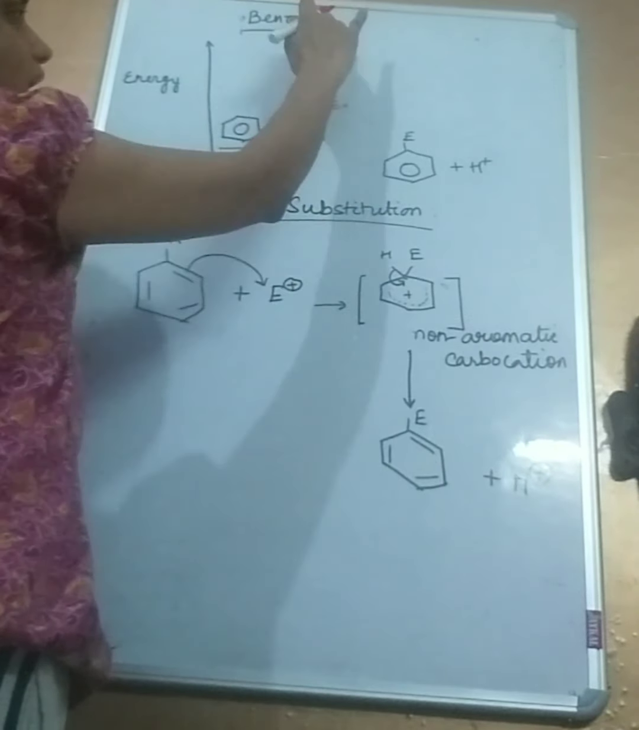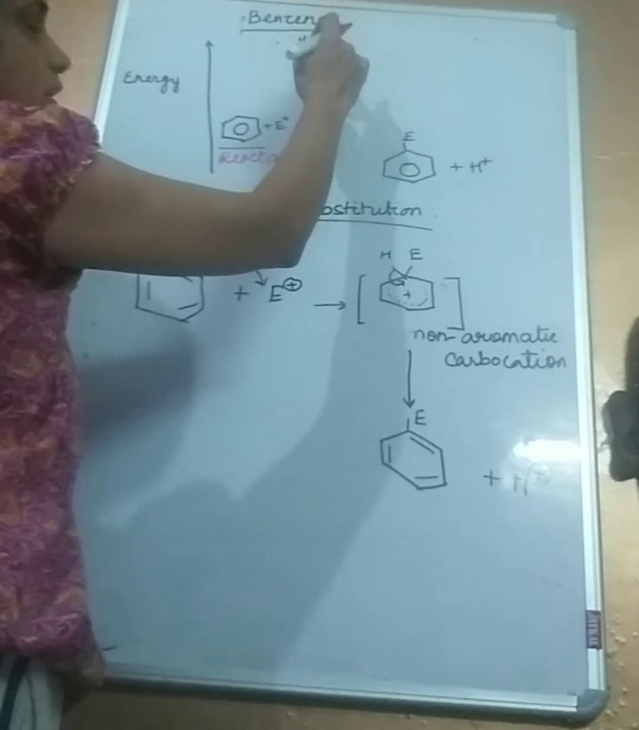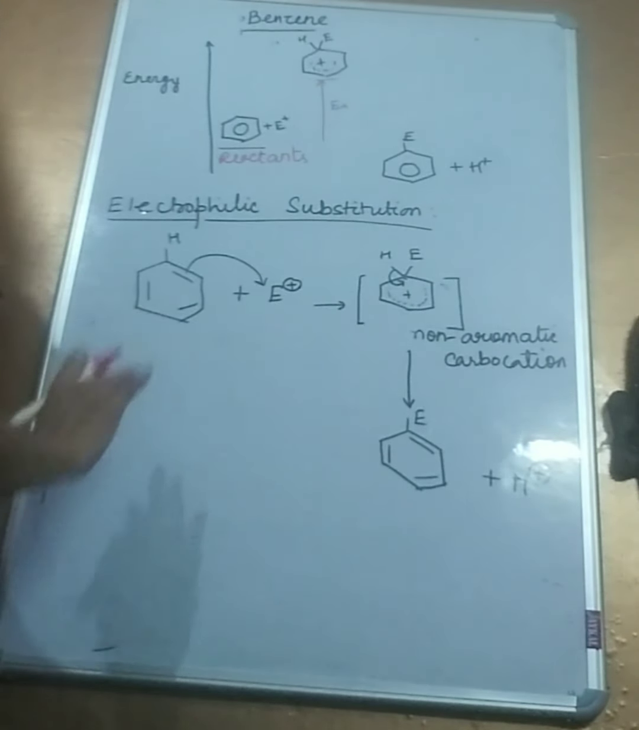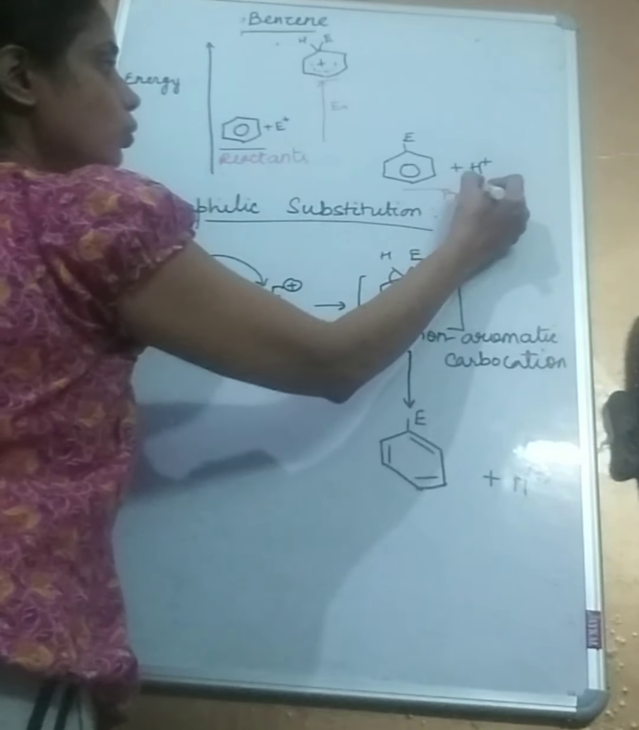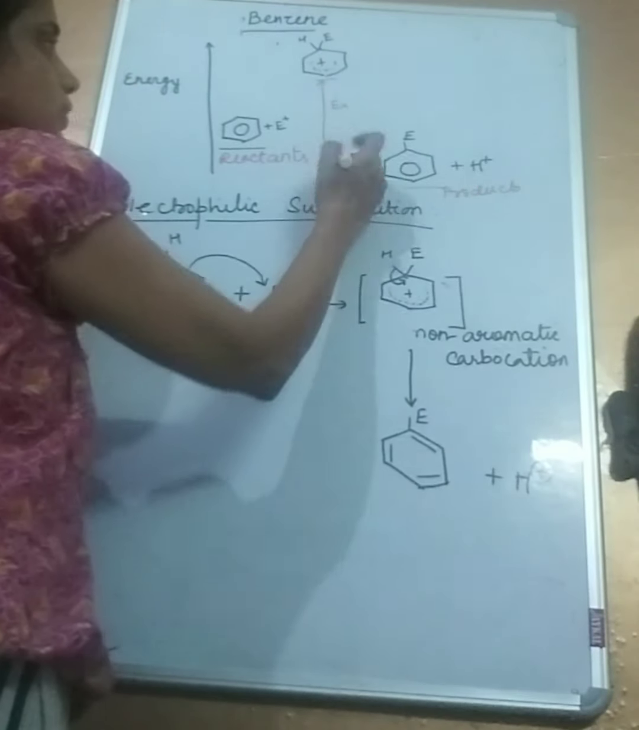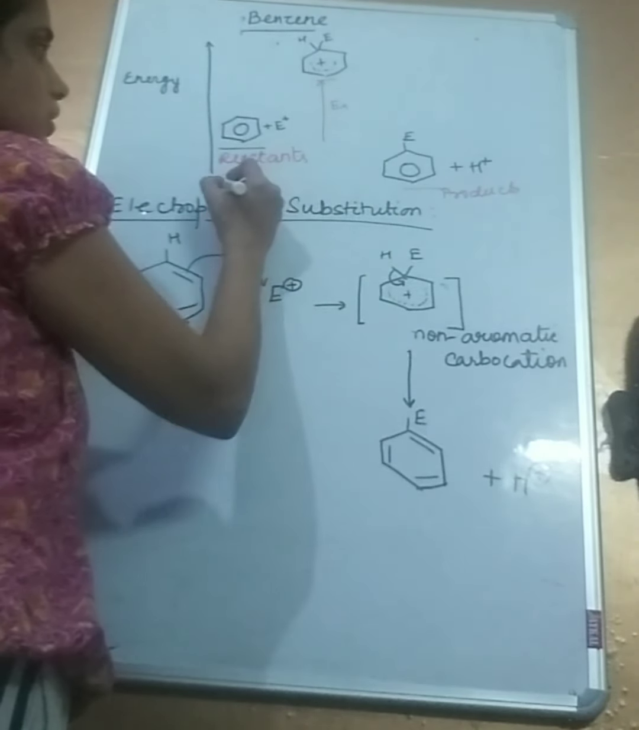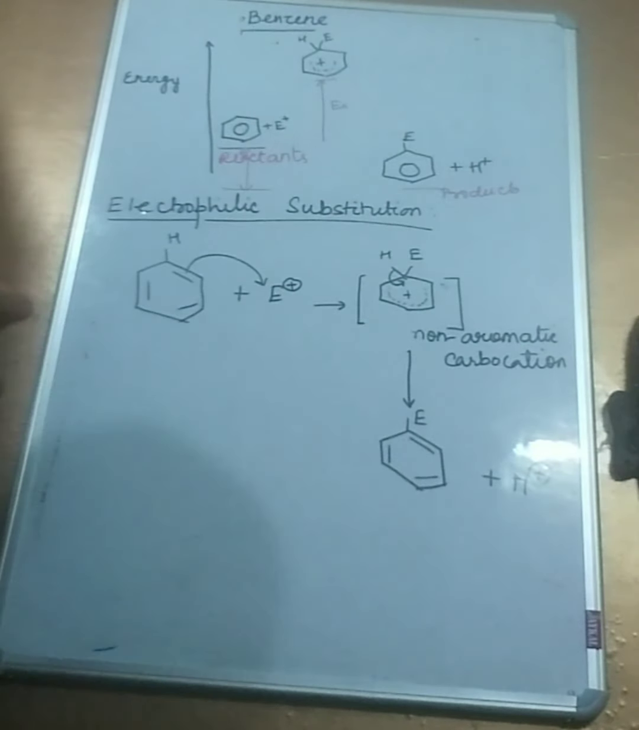You see, this is a very high energy state because it leads to loss of aromaticity and loss of symmetry. It's a non-aromatic carbocation. It requires a lot of energy to form this. And then we finally have the products, which are at a low energy. And remember, the difference between the products and reactants is the enthalpy of reaction, and this is the energy of activation. So this is the energy profile diagram for substitution.